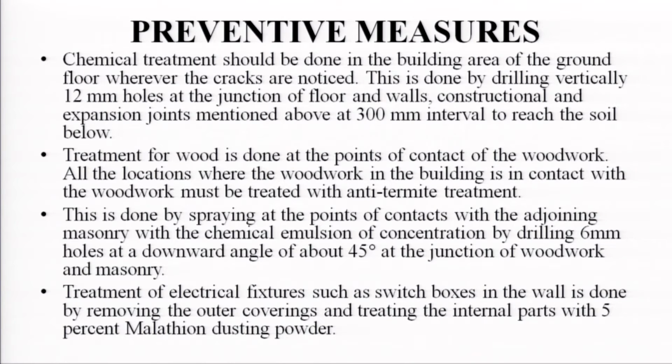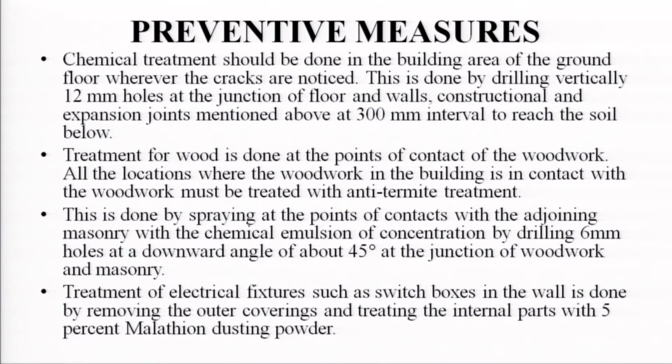Chemical treatment should be done in the building area of the ground floor wherever cracks are noticed. This is done by drilling vertical 12 mm holes at the junction of floor and walls, and at the constructional and expansion joints mentioned above, at 300 mm intervals to reach the soil below.